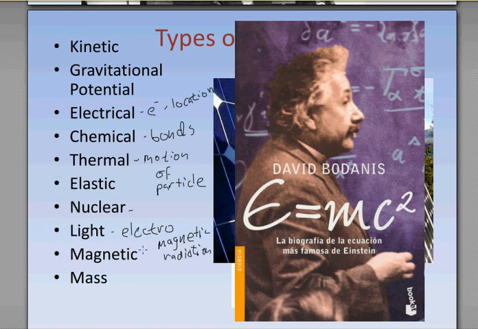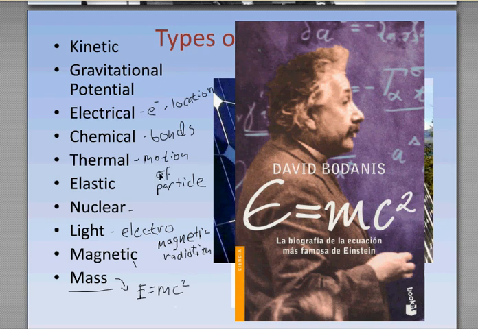And then magnetism. Magnetism may even seem like it's very connected to light, but it has its own unique things, and we'll talk maybe about this a little bit later. But magnetism has a type of energy. And last but not least, famously by Einstein, mass. Mass is energy. E equals mc squared. Energy equals mass times the speed of light squared. We can actually take mass and convert it to energy.